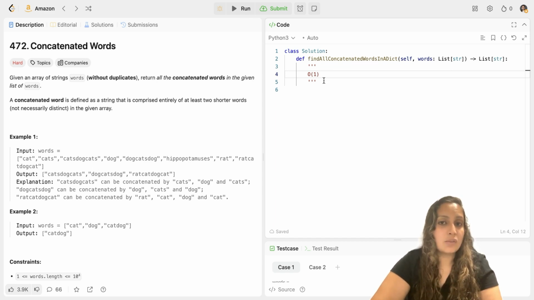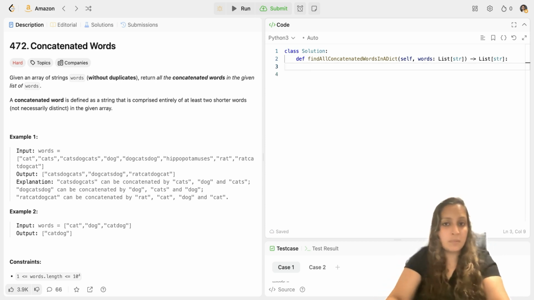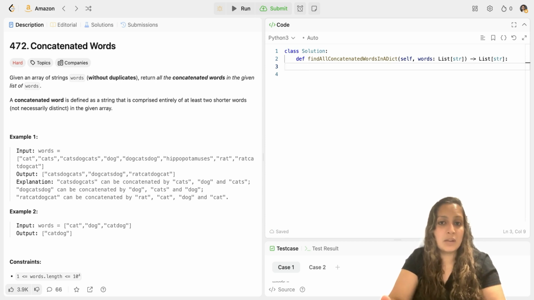So let's try solving this question and see using the brute force approach. This is slightly better than the brute force approach, but still we have even more optimal solutions. So I will explain them as well. Let's code this first. Okay.